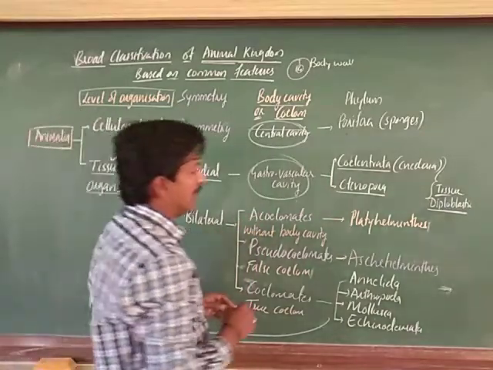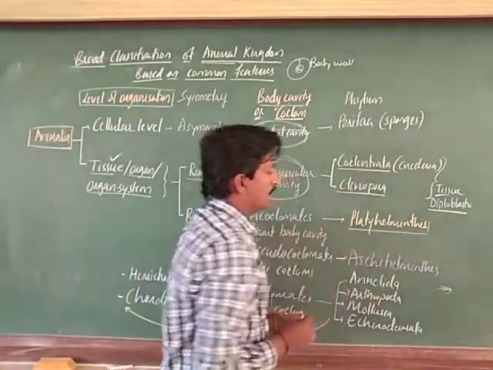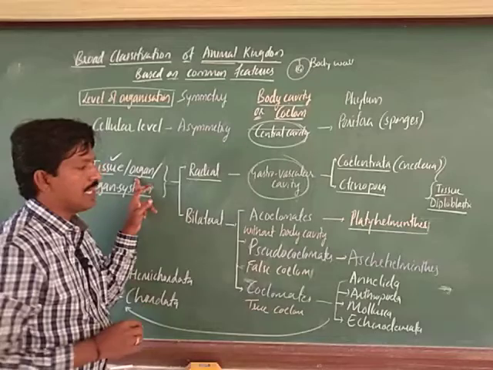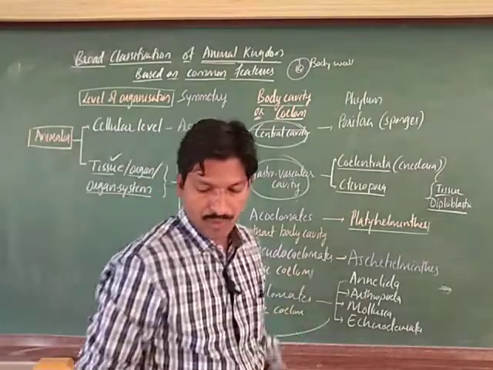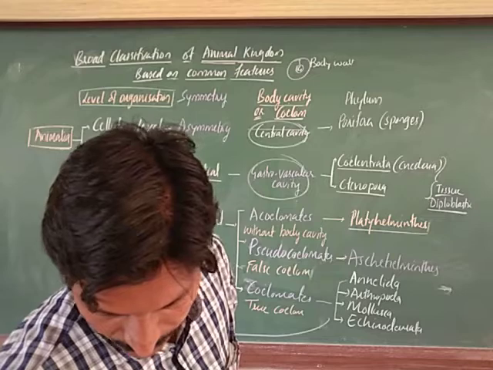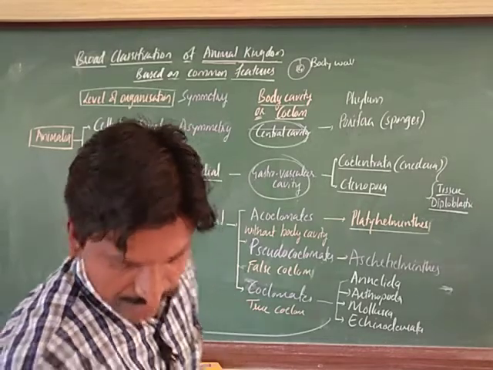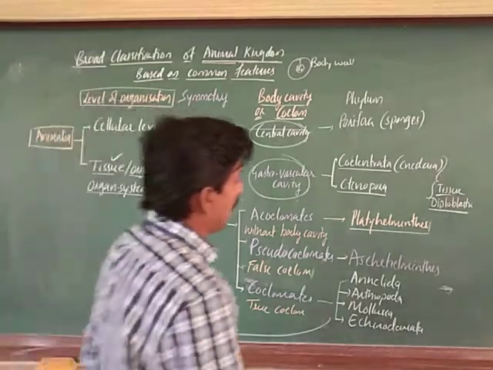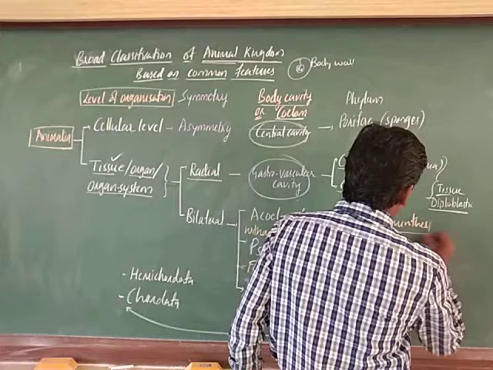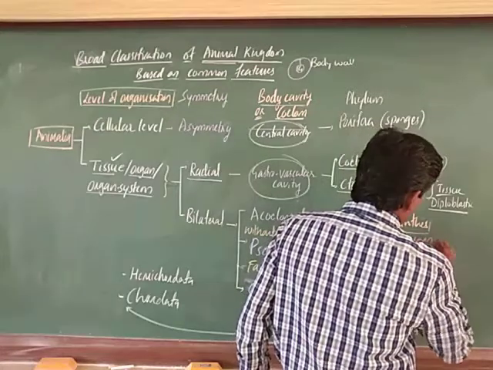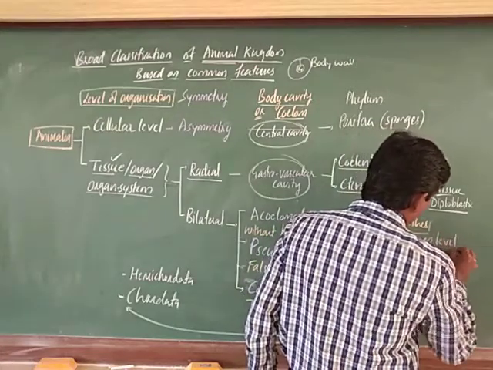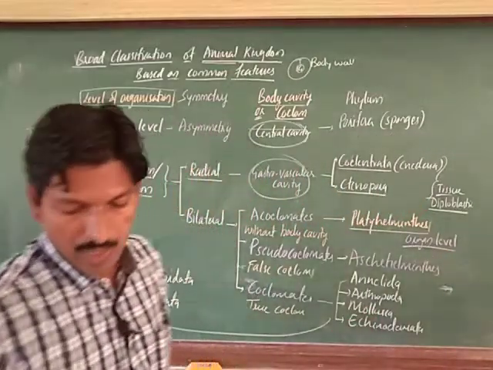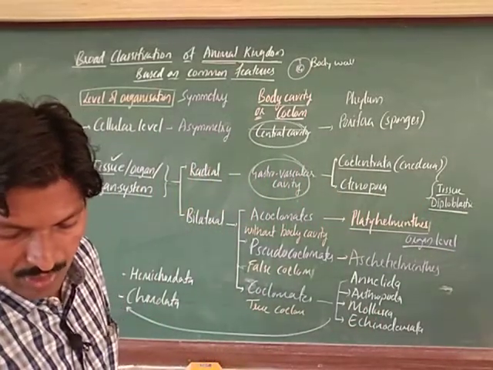Next, Platyhelminthes show the organ level of organization, we observed the organ level in Platyhelminthes.